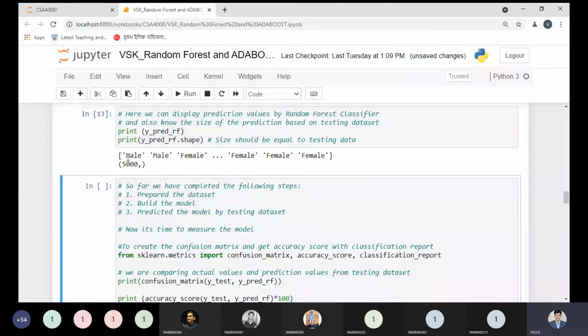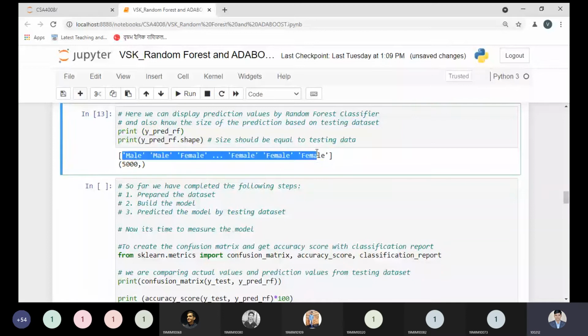Yes, here we are getting the information. So we have the 5,000 information. It shows only limited information here, and the three dots indicate we have more data. The total number of values in the prediction will be 5,000. So this is the part by which we have done some activities.